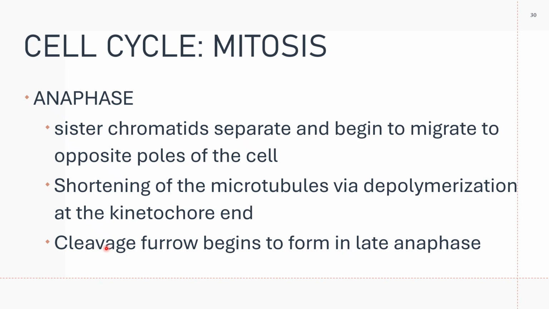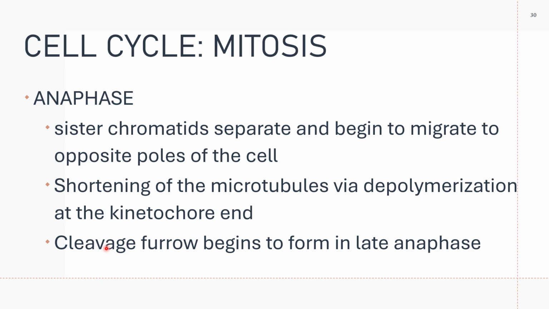Depolymerization is like you pull, and then it will depolymerize. Meaning, if it depolymerizes, it will shorten. The spindle fiber or the microtubule will shorten. You pull, and then depolymerize, and it will shorten until it reaches the opposite pole.